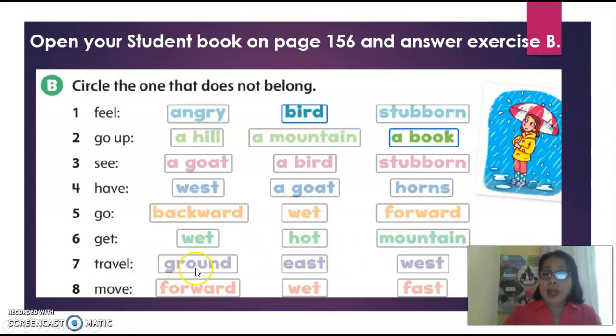Travel ground, travel east, travel west, okay? Move forward, move west, or move fast. Circle the one that doesn't go with the group, okay? Do it individually and check your answer with the ebook.